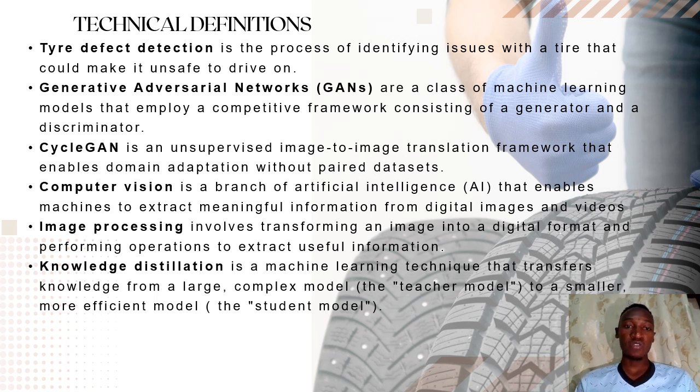In computer vision, we shall use cameras to capture real-time images of the tires. Then we have image processing, which is a transformation of images into digital data, and then performing operations on them, such as extracting features like residual treads or cracks on the tires. Then we have knowledge distillation, a machine learning technique that transfers knowledge from a large complex model to a smaller, more efficient one.